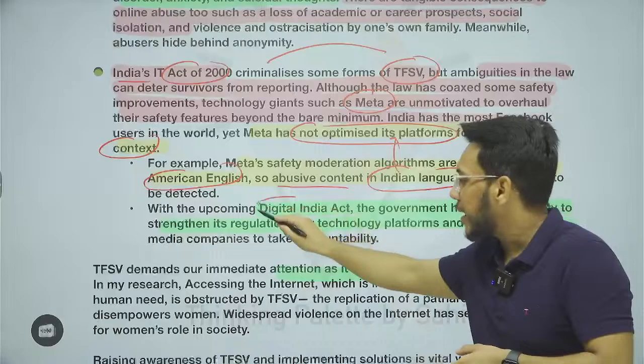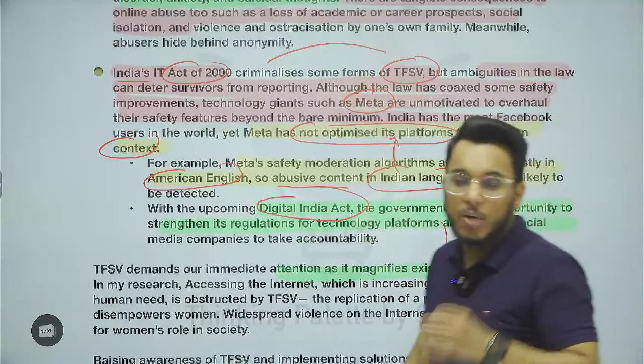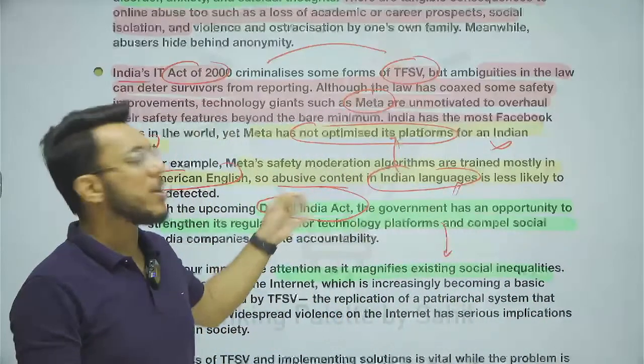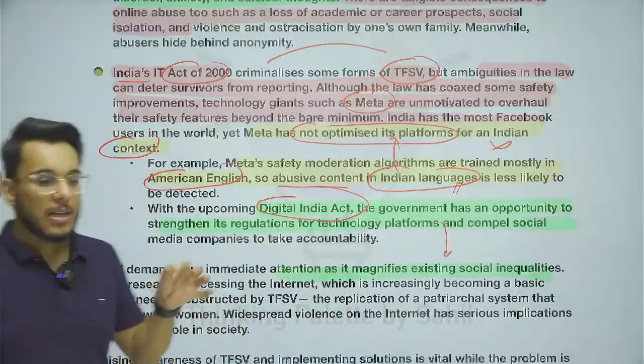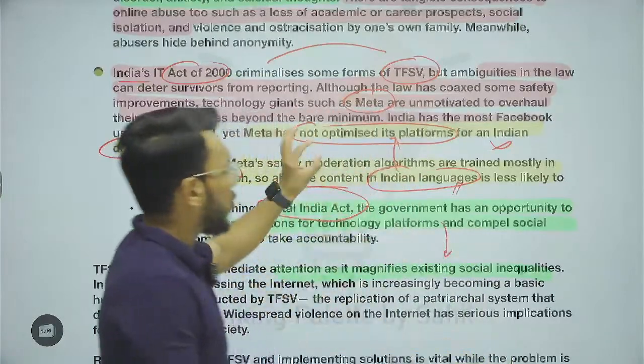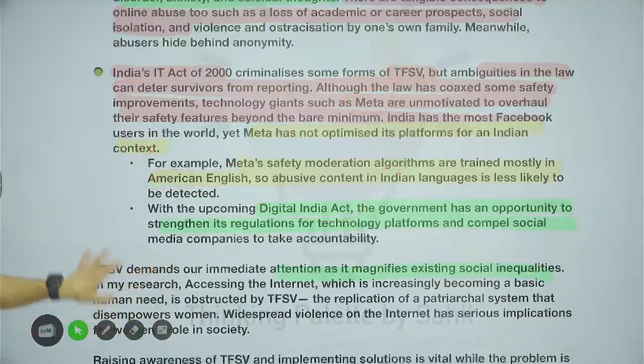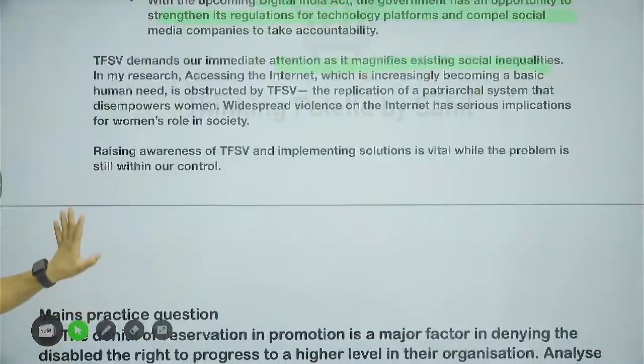Now, we will come to the Digital India Act, and in the Digital India Act, it is the responsibility of the government to go in this particular direction and put a legal obligation on these platforms that they have to counter all such kind of technology facilitated sexual violence. So that is all, guys, about this particular article.